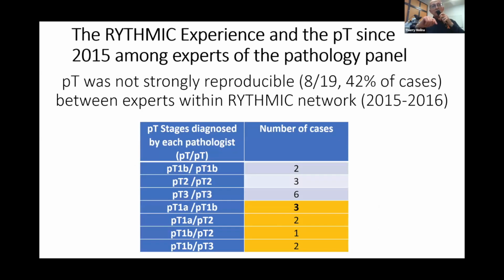However, within the RYTHMIC network, we observe that even between the experts, there were discordances when there is an independent review of the pT evaluation by the 2 experts. And as you can see in yellow here, there are discrepancies between the 2 experts, either considering whether there is mediastinal pleura invasion, pericardial invasion or not, or lung invasion or not.